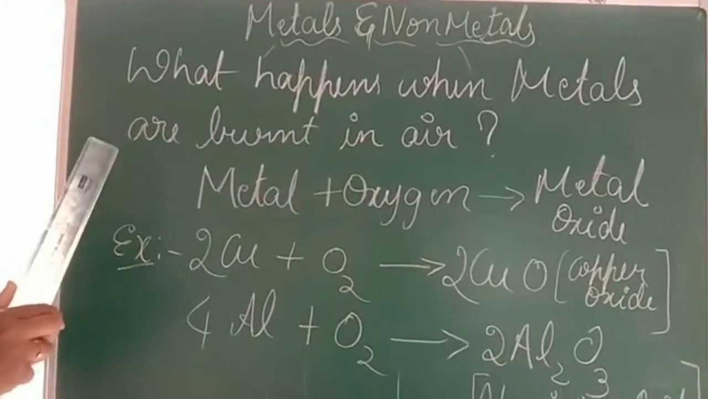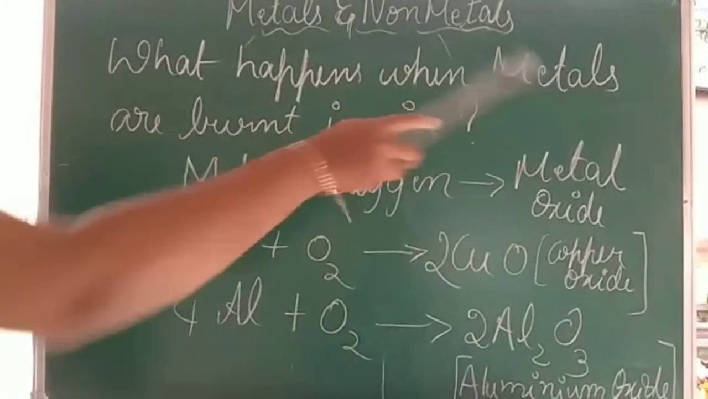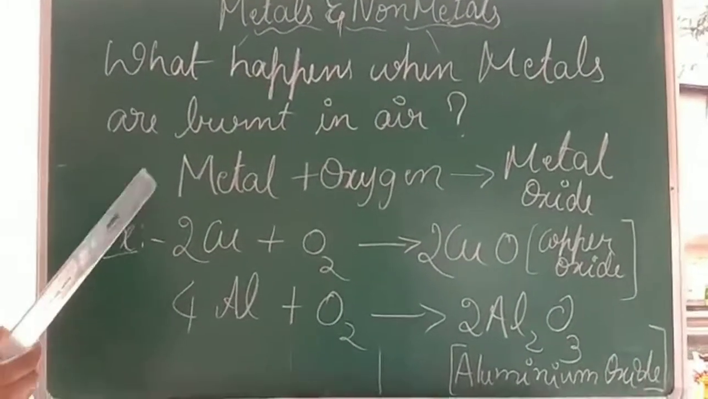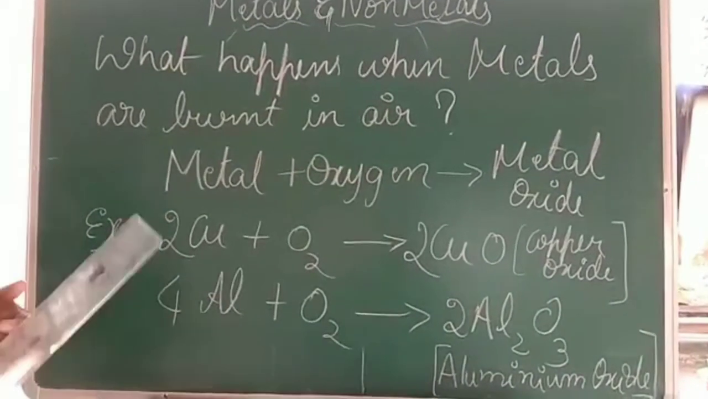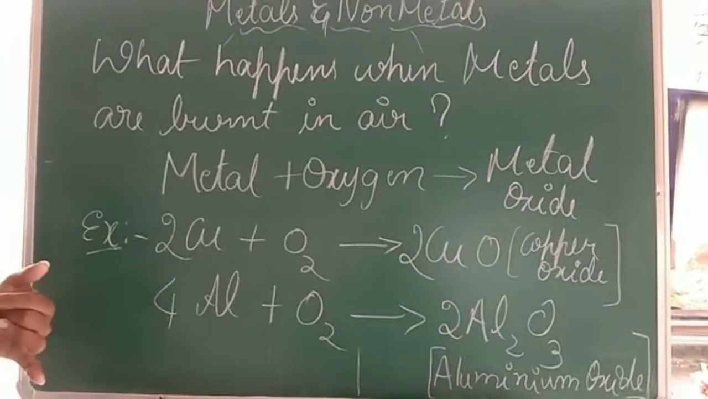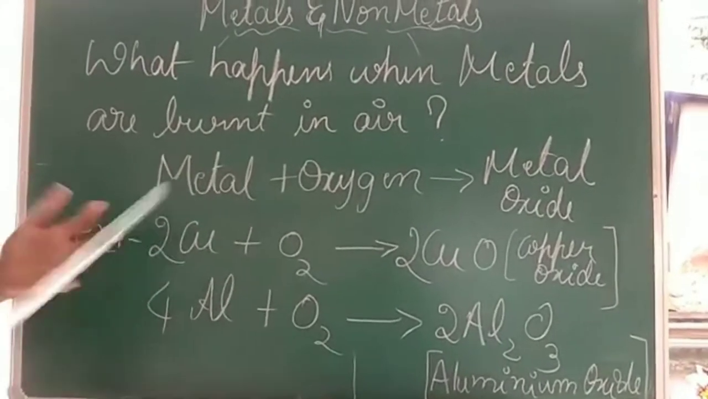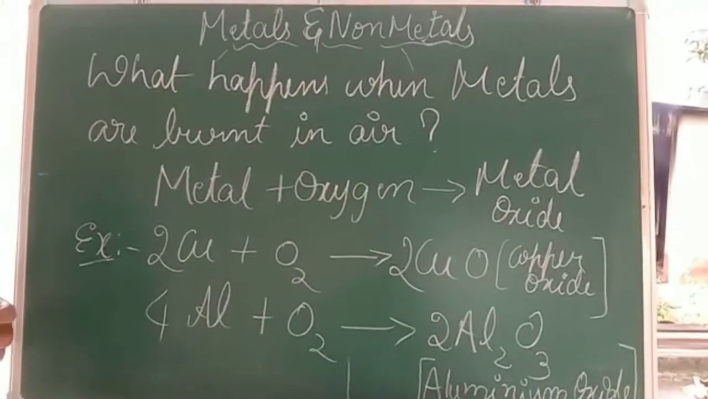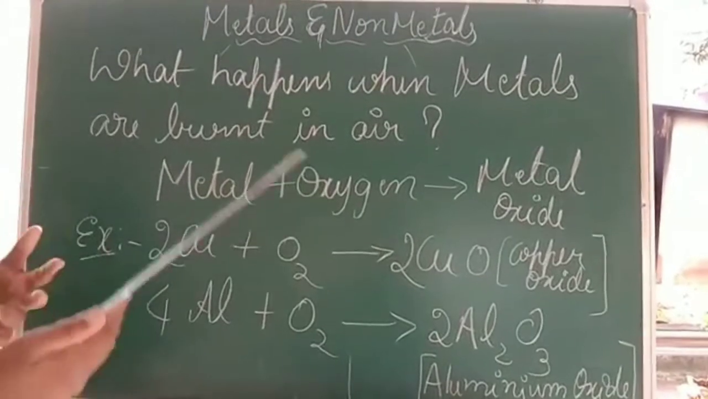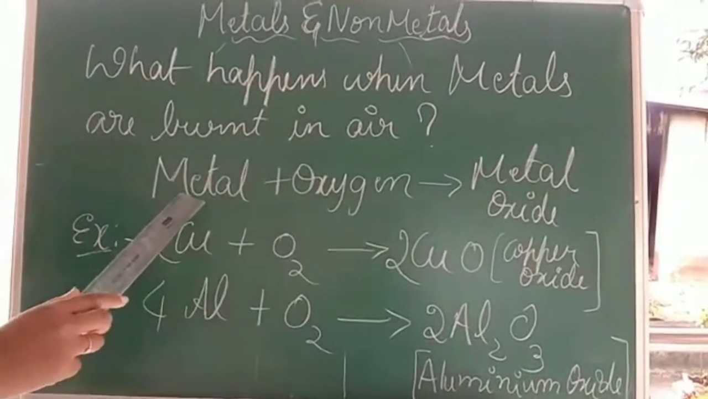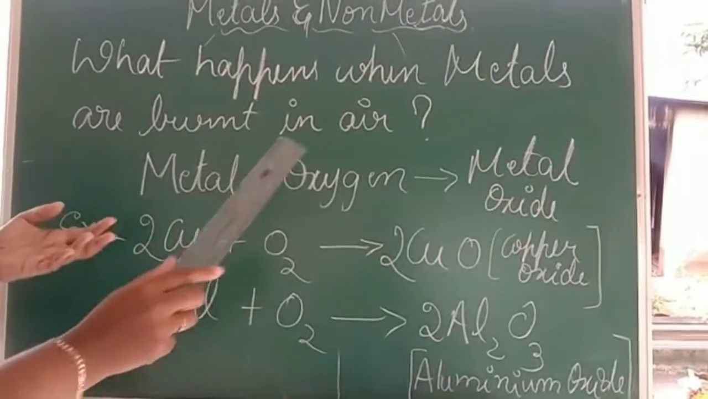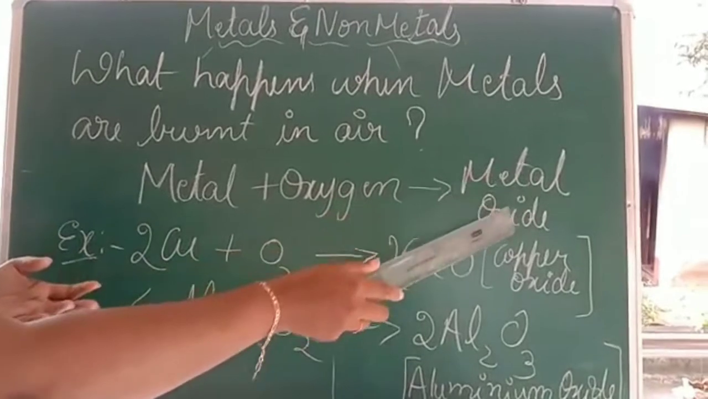Now let us learn what happens when metals are burnt in air. In air we find varieties of gases. We find oxygen, we find carbon dioxide, and we find some mixture of gases also. Now we shall see what product is formed when any metal reacts with air. First of all, I have written a simple reaction here: metal when it reacts with oxygen gives metal oxide.